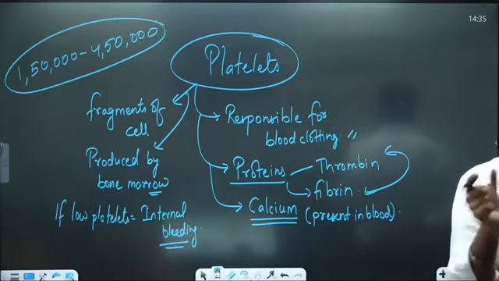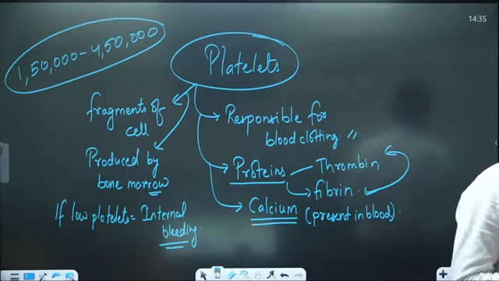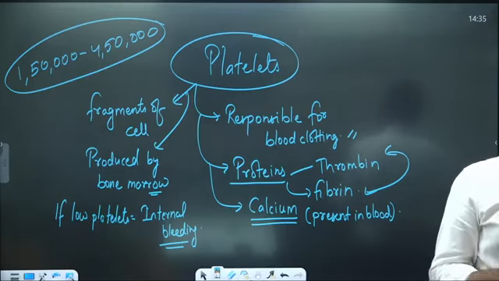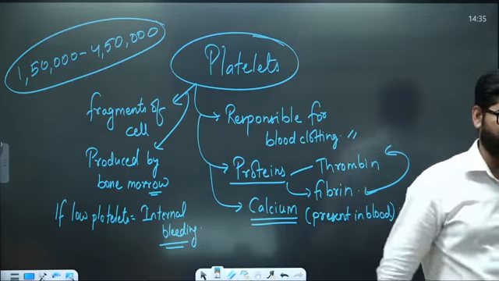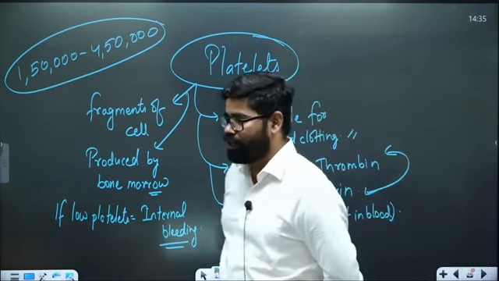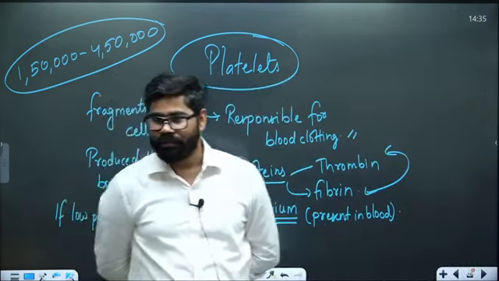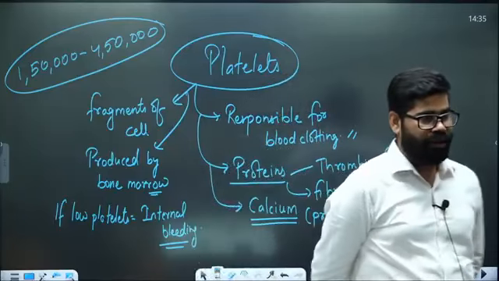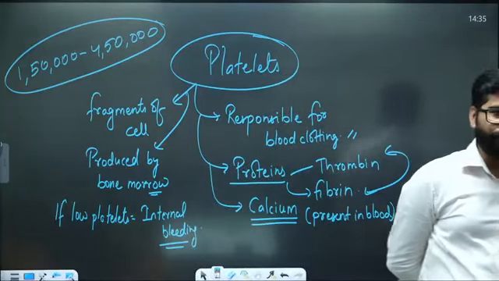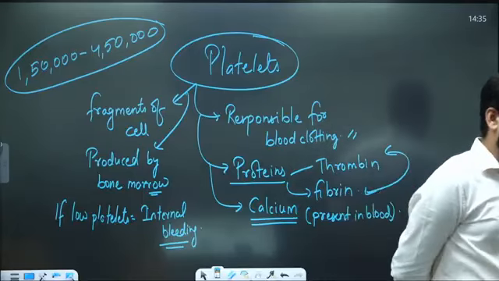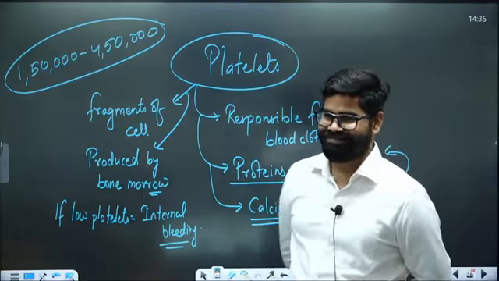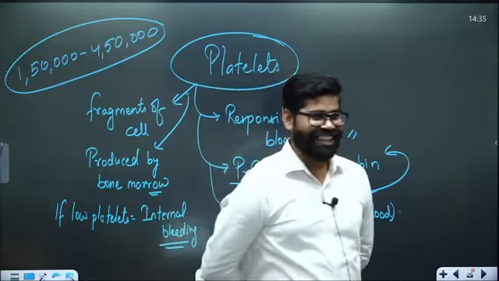Then there will be excessive blood coagulation. Blood will become thicker, and if blood is thicker, can it pass through the vessels? And if blood is not going to the different parts of the body, then what will happen? Heart issues. The heart will not be able to work, and if the heart is not working, then you know the result.